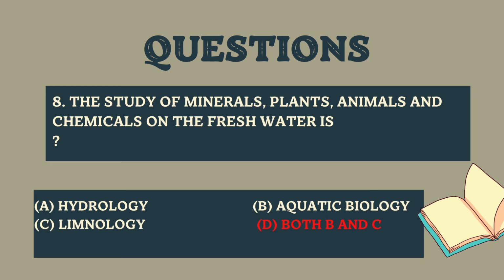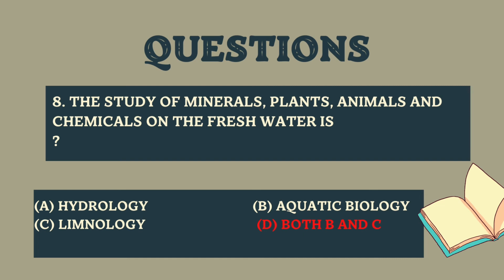And here the another question is the study of minerals, plants, animals and chemicals on the fresh water is, option A is hydrology, B is aquatic biology, C limnology, D both B and C. And here answer is both B and C, aquatic biology or limnology.